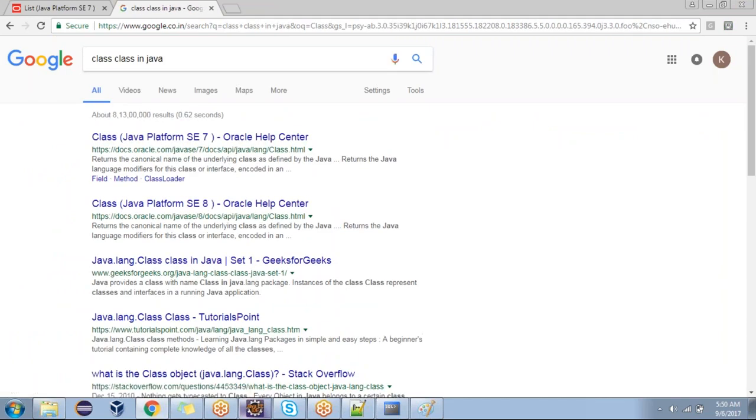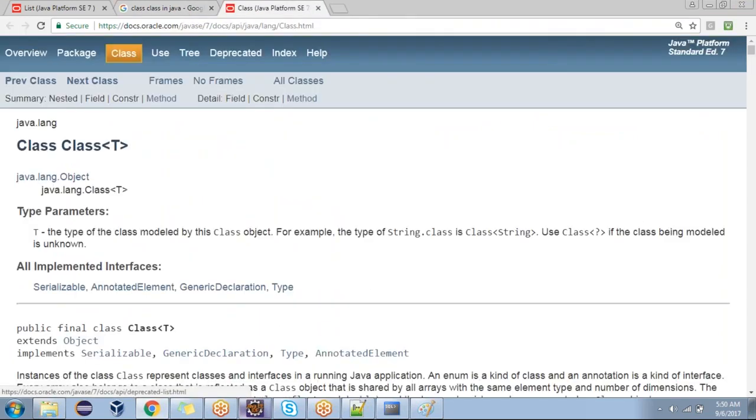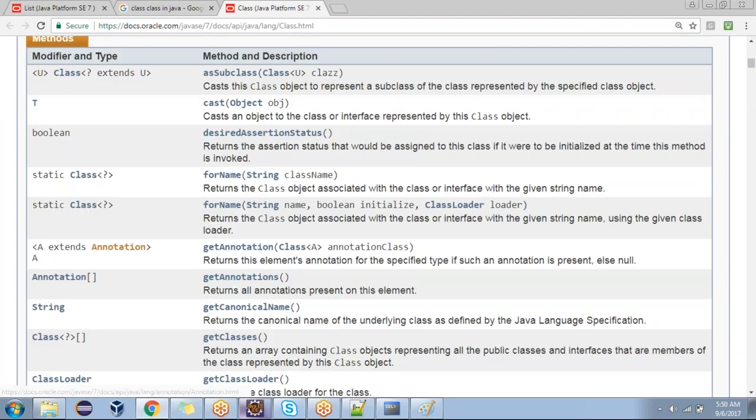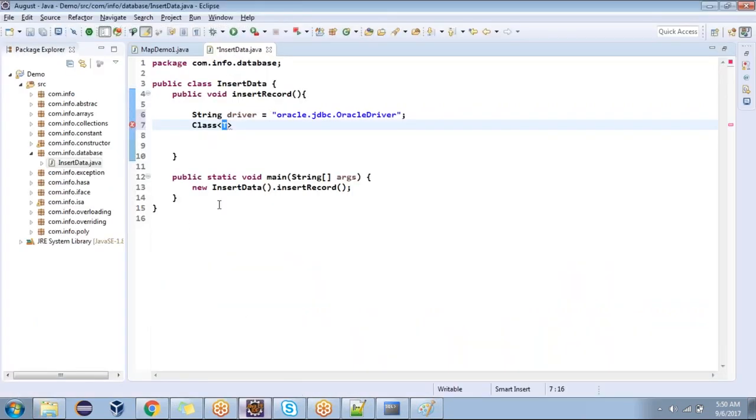Are you able to see the class name? Class. C is a capital letter. There is a class called Class. Inside the class, there is a method. What is the method here? forName. Is it a static method? Yes, sir. Static method means how can we call it? Using the class name. So Class.forName.